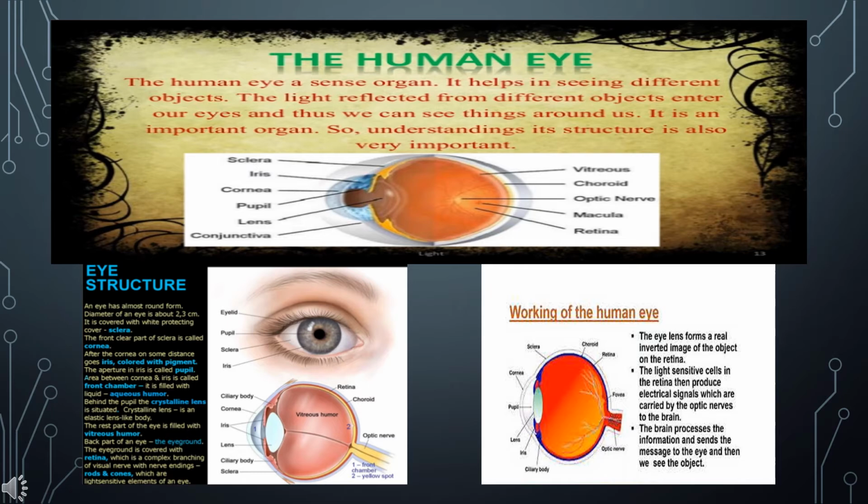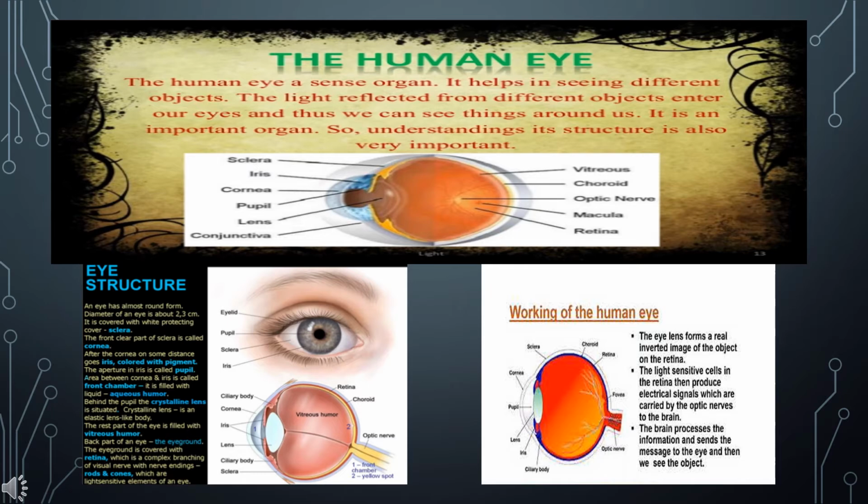Retina. The optic nerve on entering the ball spreads like a canopy. The nerve endings form a heavy spherical screen called retina. The nerve endings on the retina are sensitive to visible light. The function of retina is to receive the optical image of the object and then convert it to electrical impulses. These impulses are then sent to the brain through optic nerves.